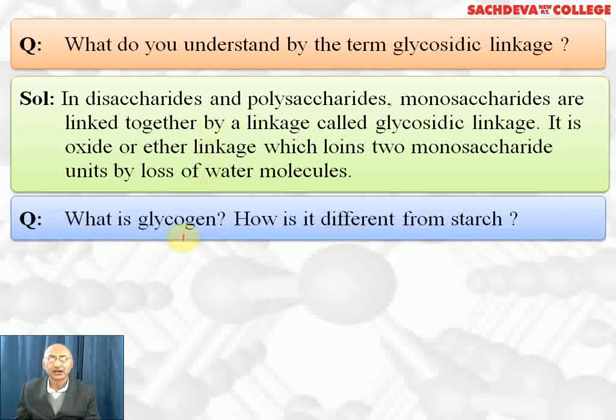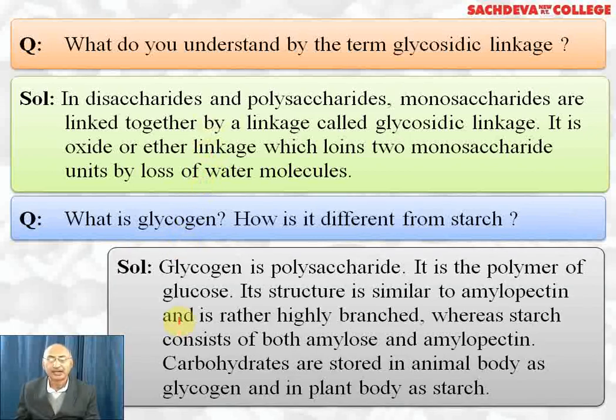What is glycogen? How is it different from starch? Glycogen is a polysaccharide. It's a polymer of glucose. Its structure is similar to amylopectin and is rather highly branched. Whereas starch consists of two components, one is amylose, another is amylopectin. Amylose is a linear polymer which is soluble in water. Amylopectin is a branched chain polymer and insoluble in water. Carbohydrates are stored in animal body as glycogen and in plant body as starch.